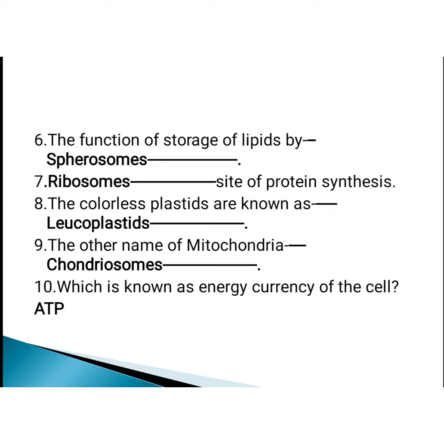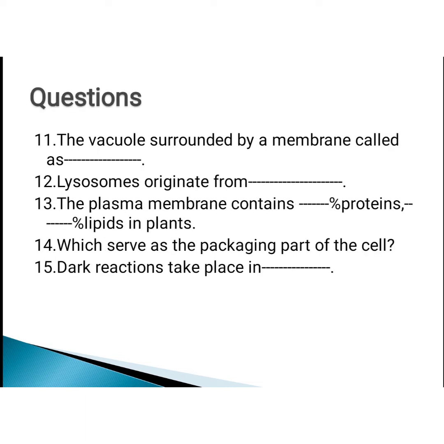The function of storage of lipids is performed by spherosomes. Next, ribosomes are the site of protein synthesis. The colorless plastids are known as leucoplasts. Next, 9th question. The other name of mitochondria is chondriosomes. 10th question. The energy currency of the cell is ATP, that is adenosine triphosphate. These are the first 10 questions.